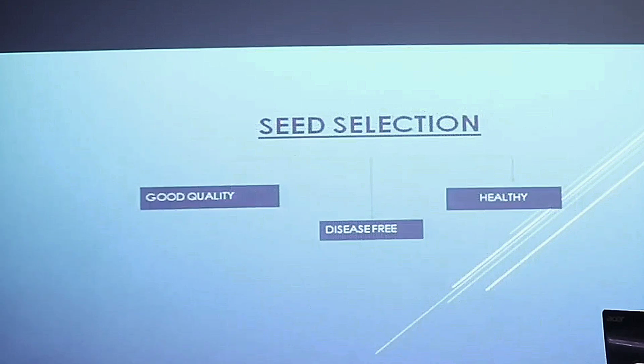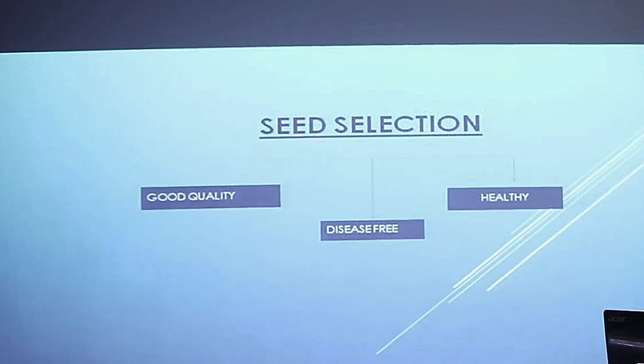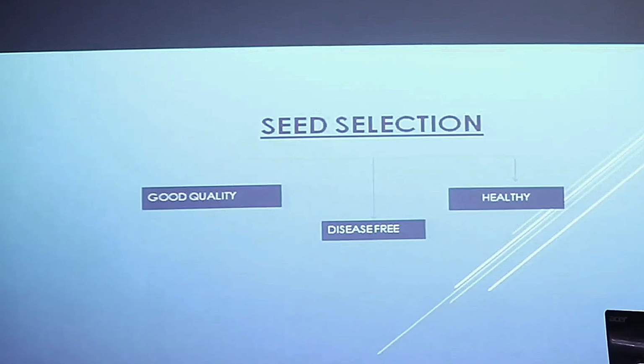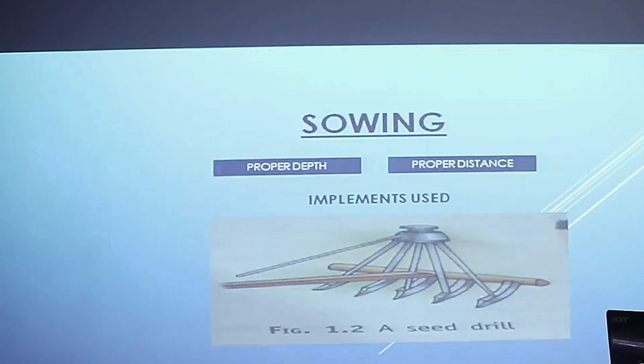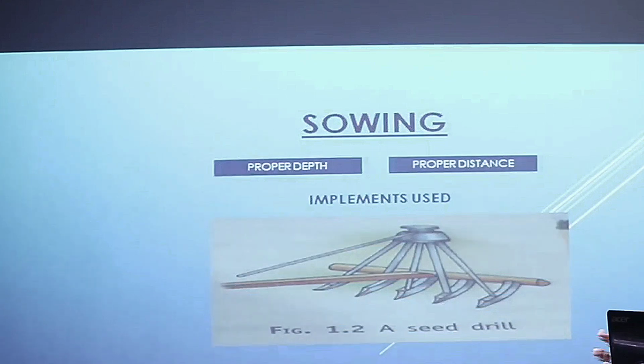After preparation of the soil, the second and the most important task is seed selection. While selecting the seeds, we have to make sure that the seeds which are to be selected should be of good quality, healthy and disease-free. After seed selection, the process of sowing begins. While sowing the seeds, we have to take care of three most important points.